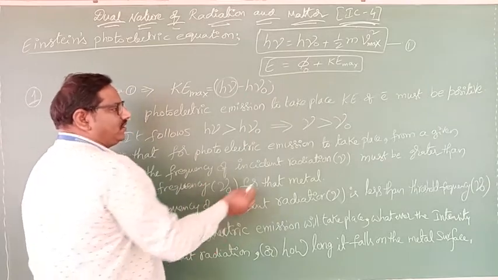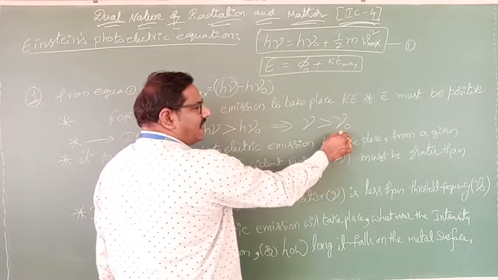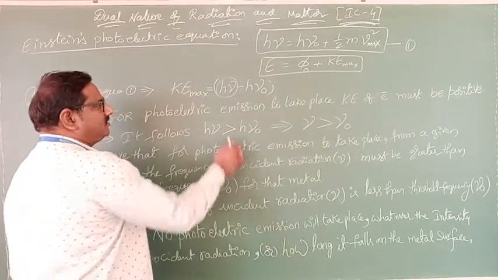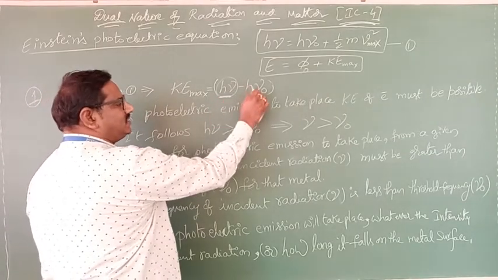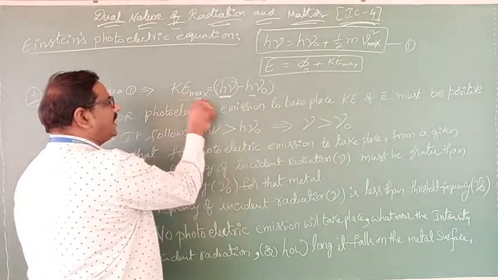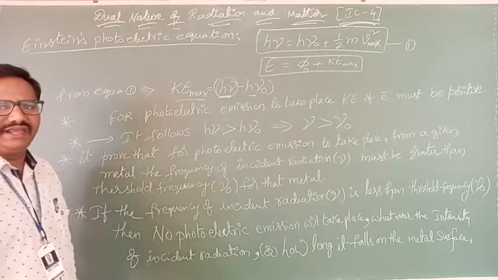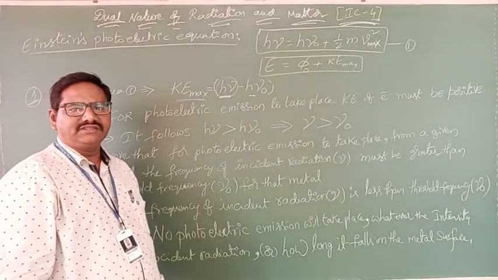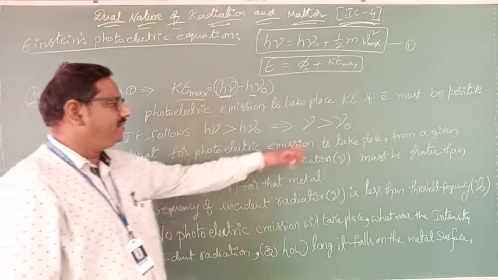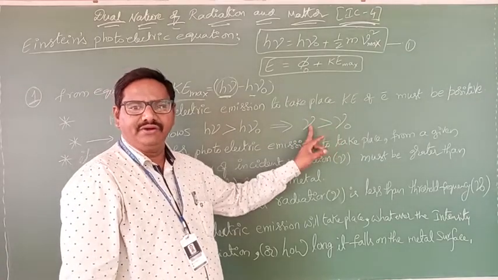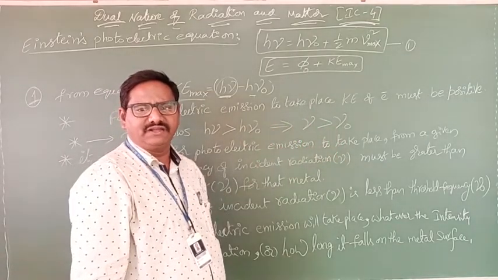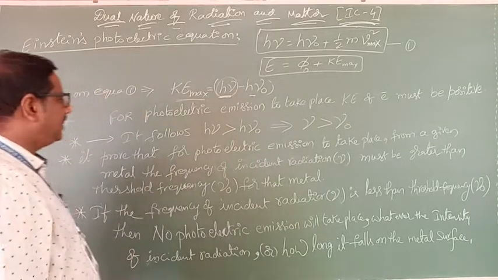That means nu is greater than nu naught. I understand. This value will be more than this one. That means kinetic energy will be positive. If nu naught is greater than nu, then no photoelectric effect takes place. That is what is explained here.